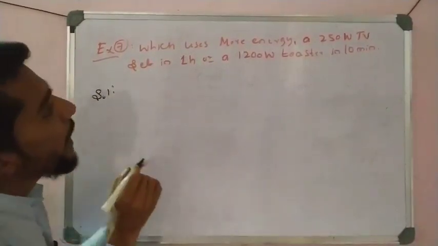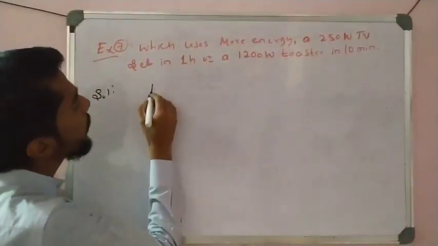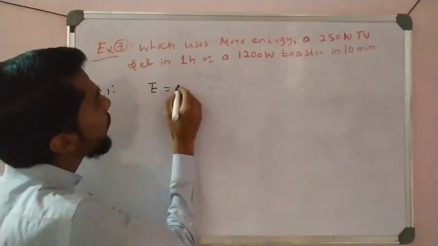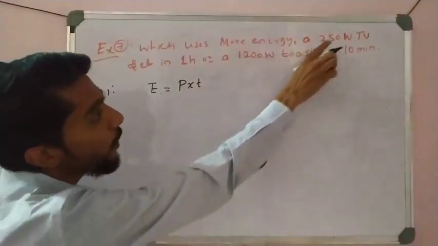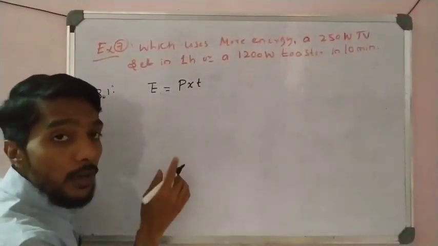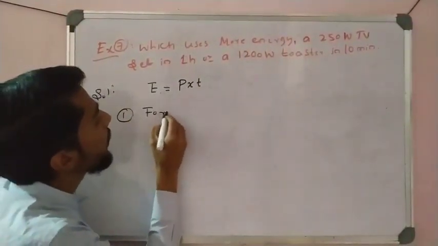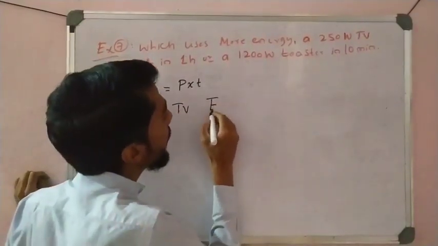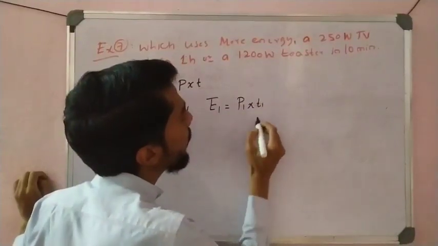We have to calculate which uses more energy. We know energy is equal to power into time. So I have two energies, one for the TV and one for the toaster. First the TV: energy E1 is equal to power P1 into time T1, correct?